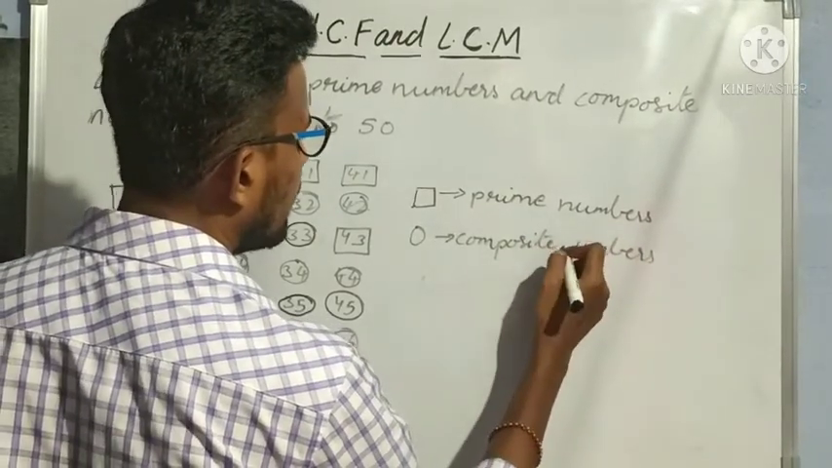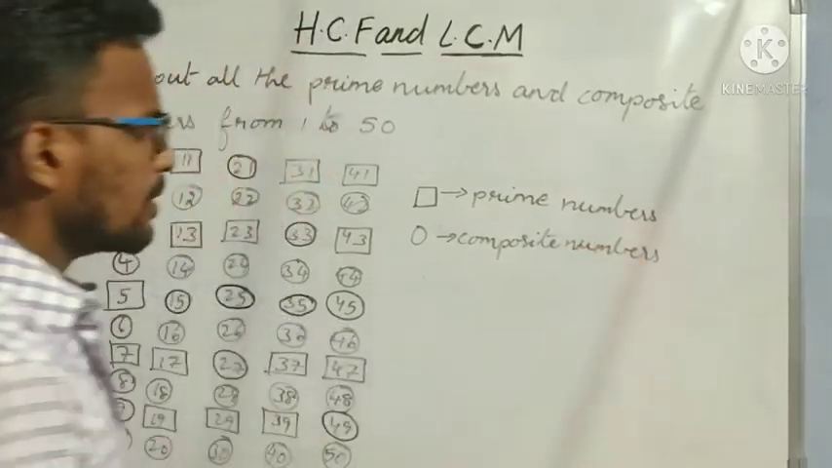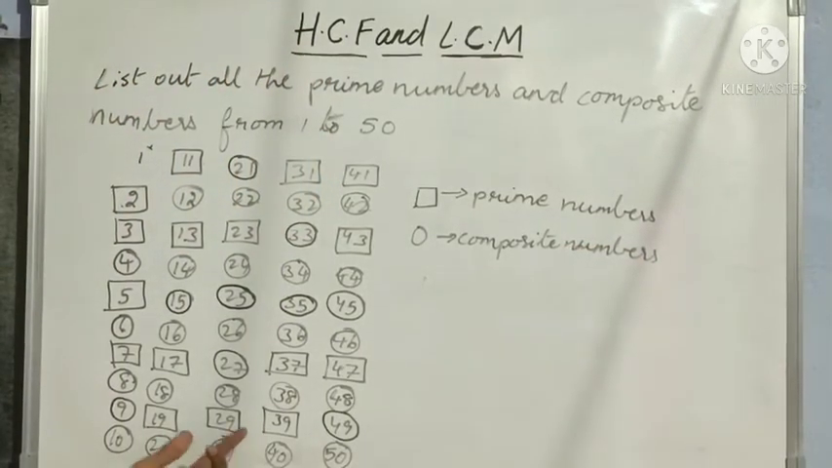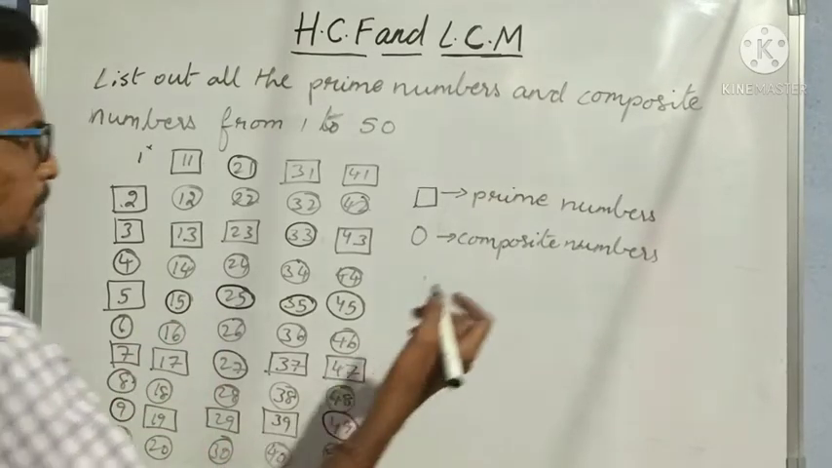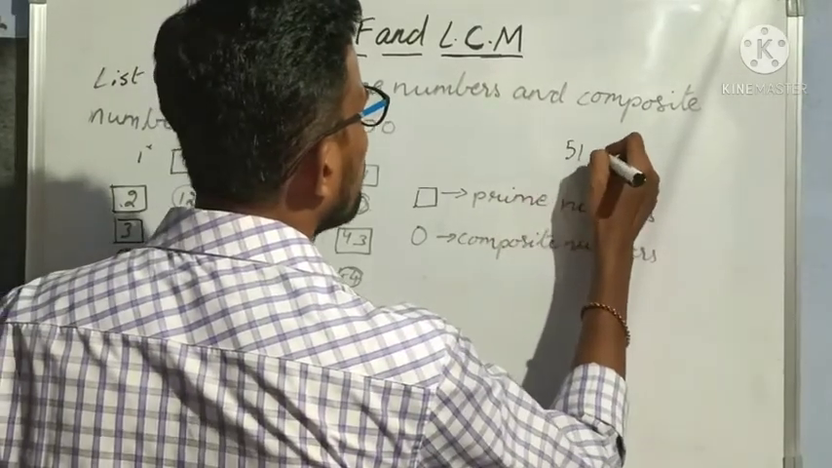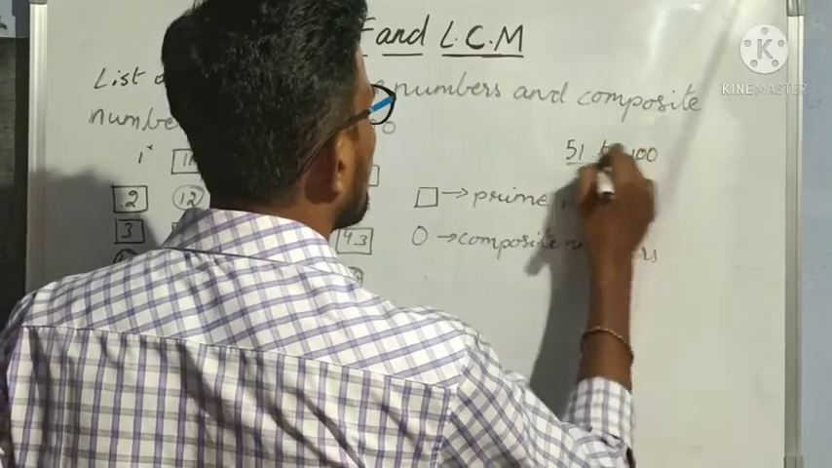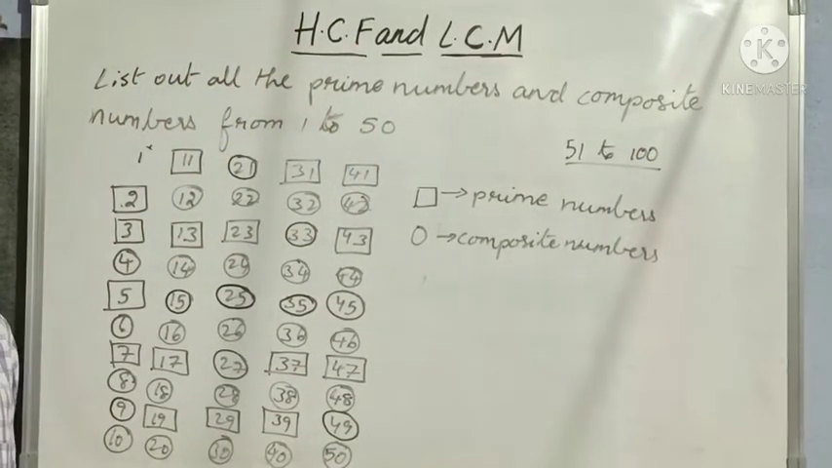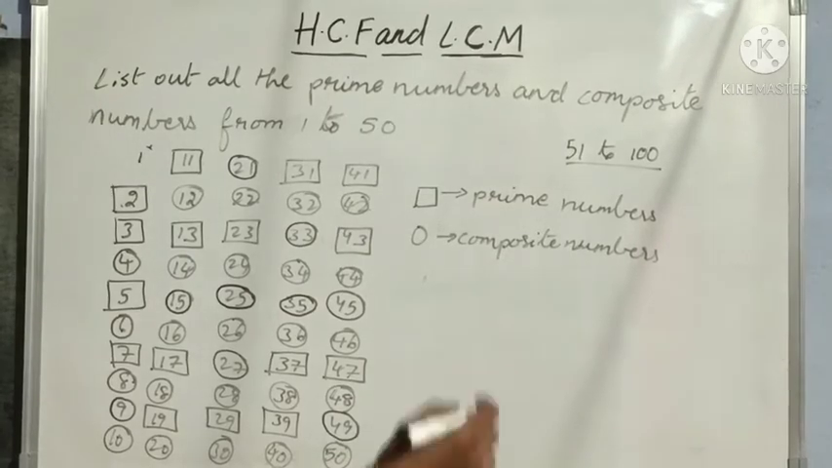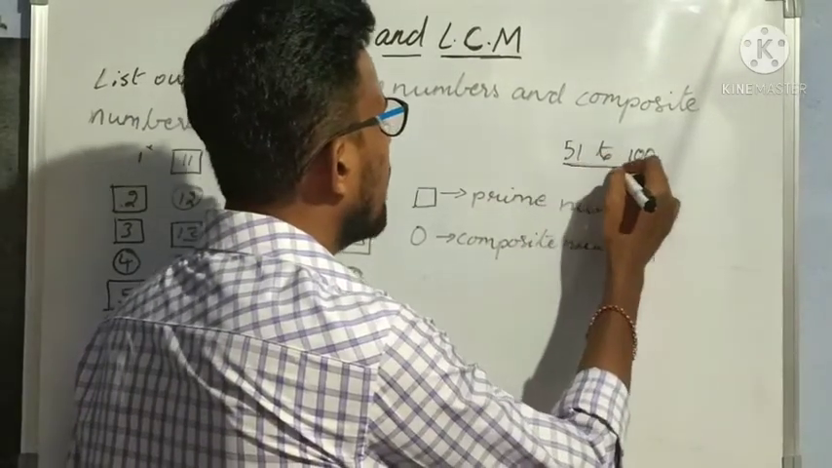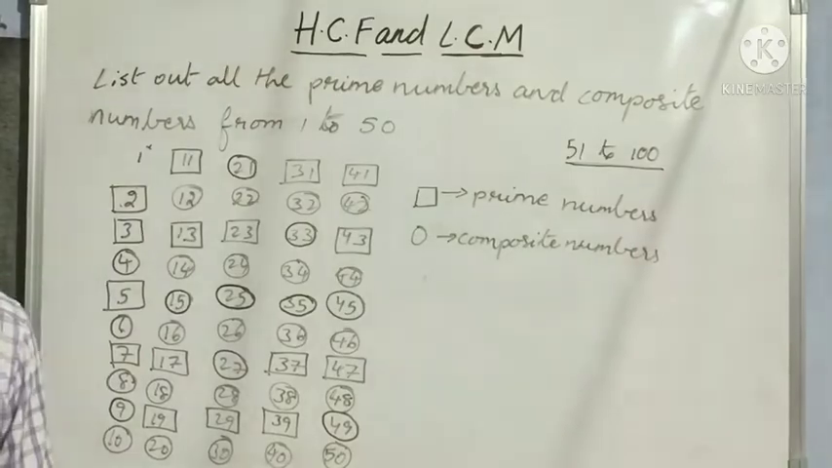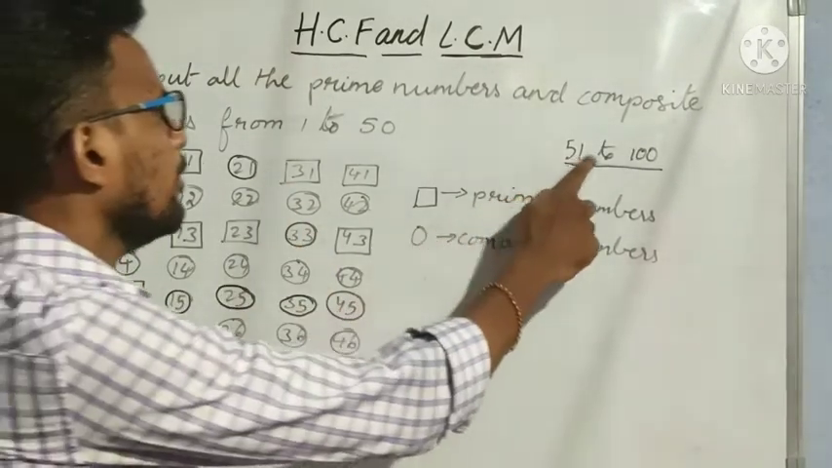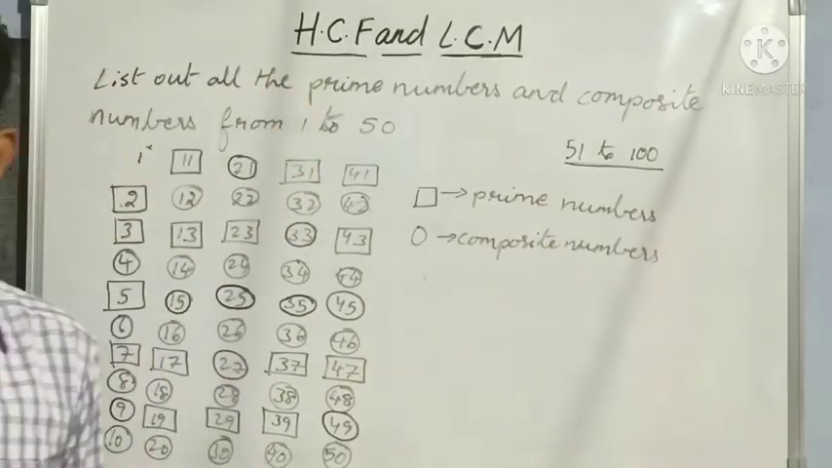Did you like this activity? Yes? Okay, good. So will you do one more activity? Will you try? So try 51 to 100 prime numbers and composite numbers. Okay, that is your activity. What you have to do means try 51 to 100 prime numbers and composite numbers. Now I have done 1 to 50, like that only try 51 to 100 prime numbers and composite numbers.